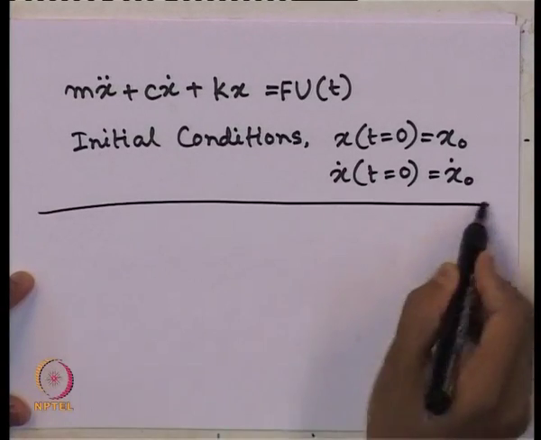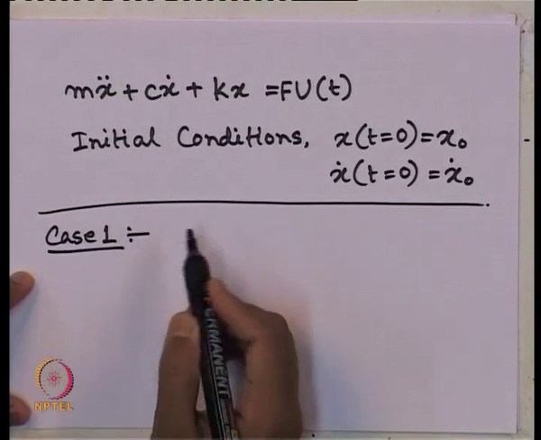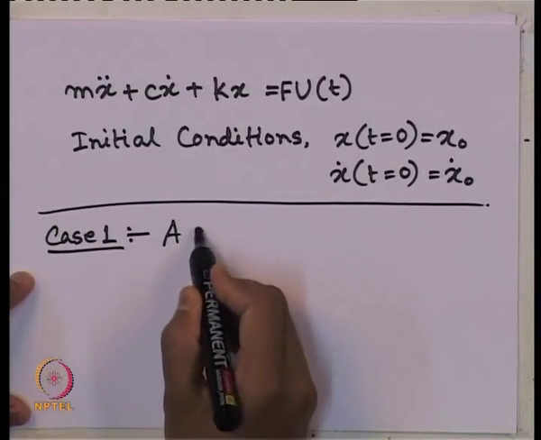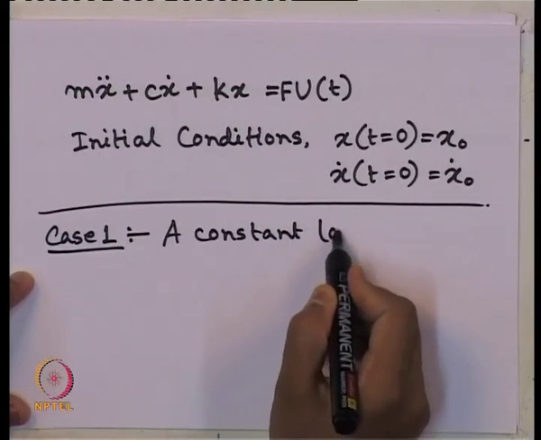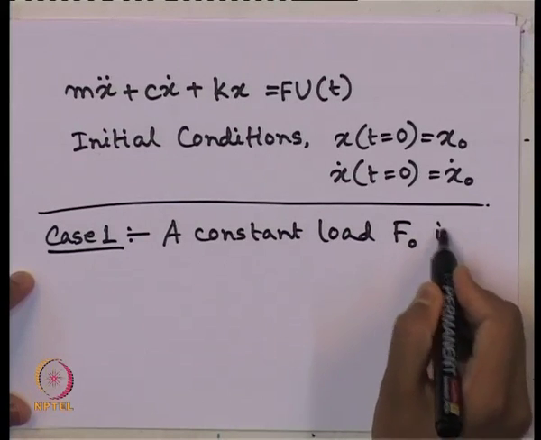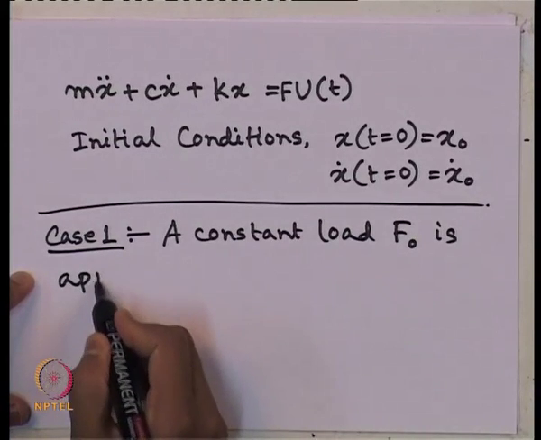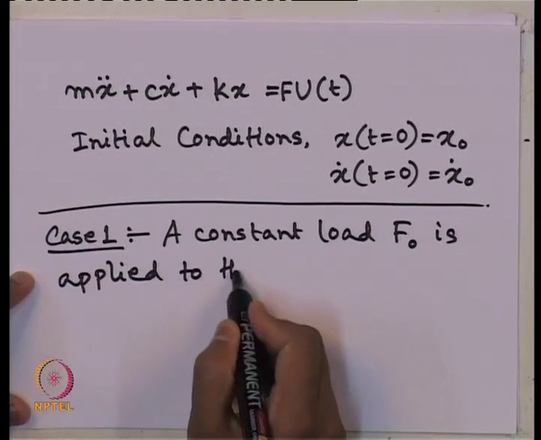So, first let me solve case 1, that is a constant load F naught is applied to the system.